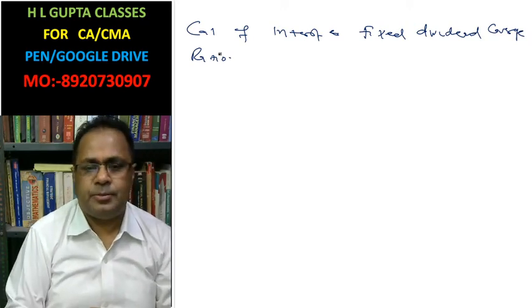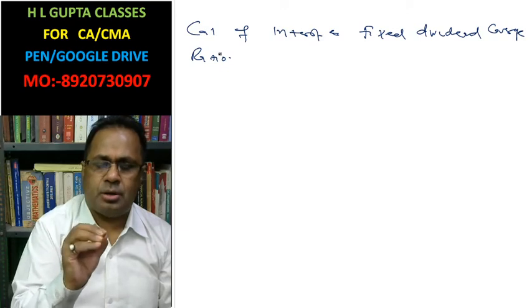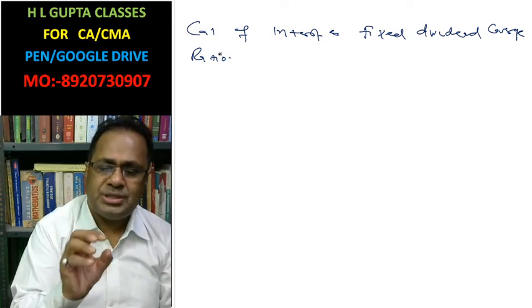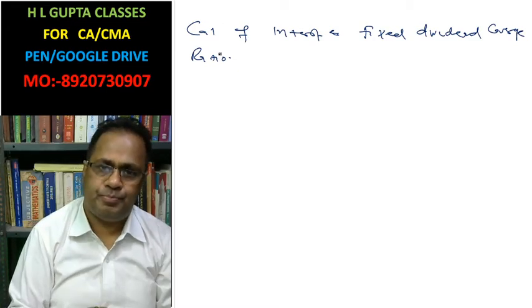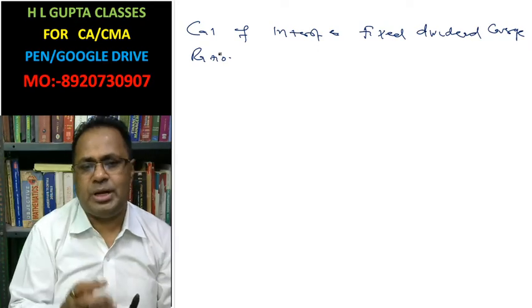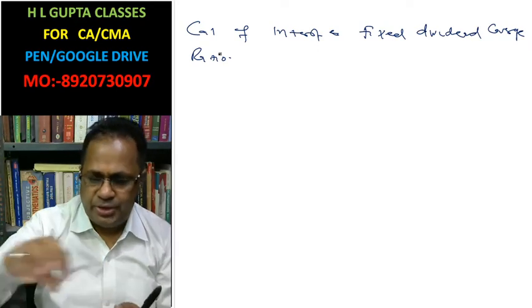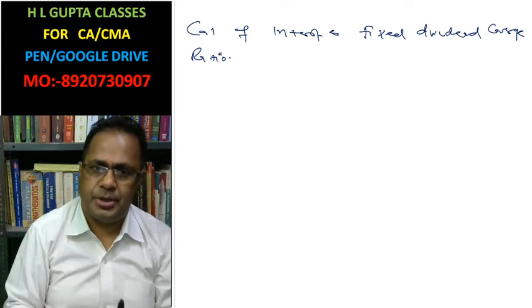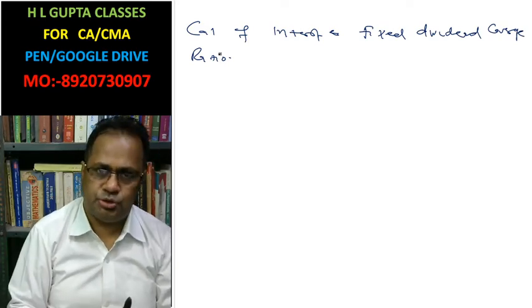In this case, we have to find how much profit we have to pay interest as well as preference dividend. That is said to be the coverage ratio.